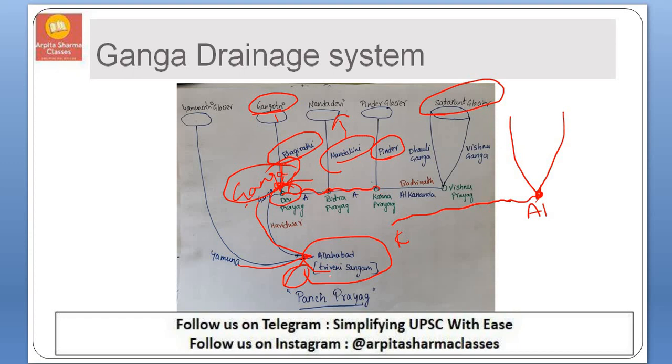That is why it is called Triveni Sangam. These are the Panch Prayag, which are very important. You need to remember all of them, like Satopanth glacier, which two rivers form there, and in which Prayag which rivers meet. These are important. And this Yamuna River is one of the longest tributaries of Ganga River.